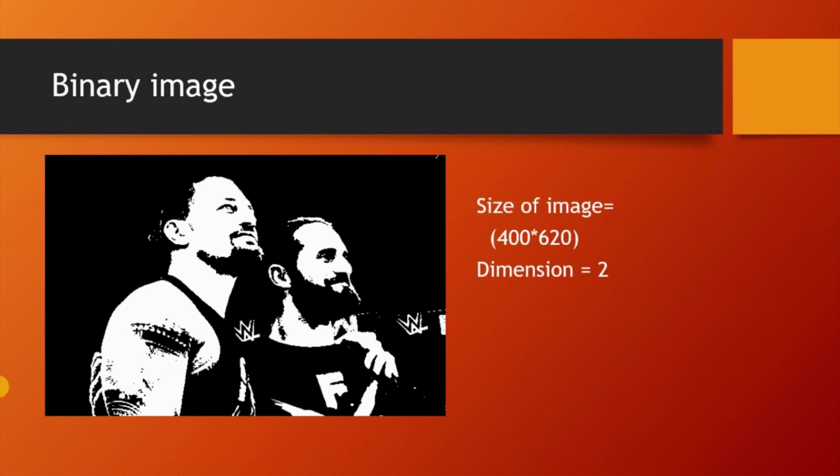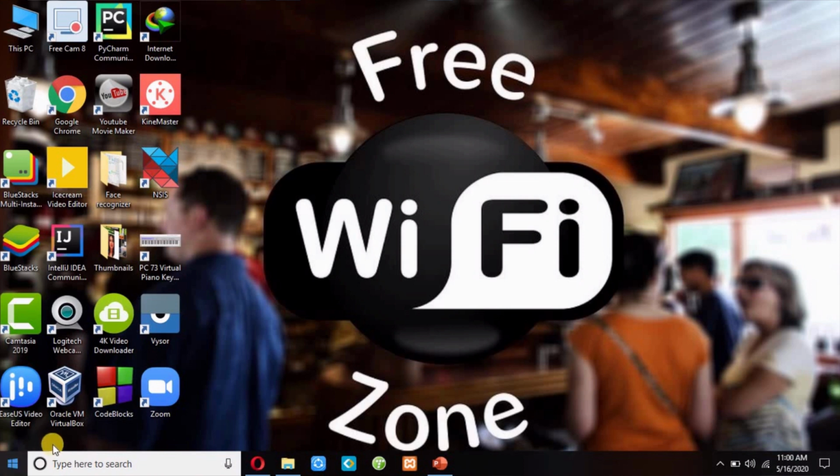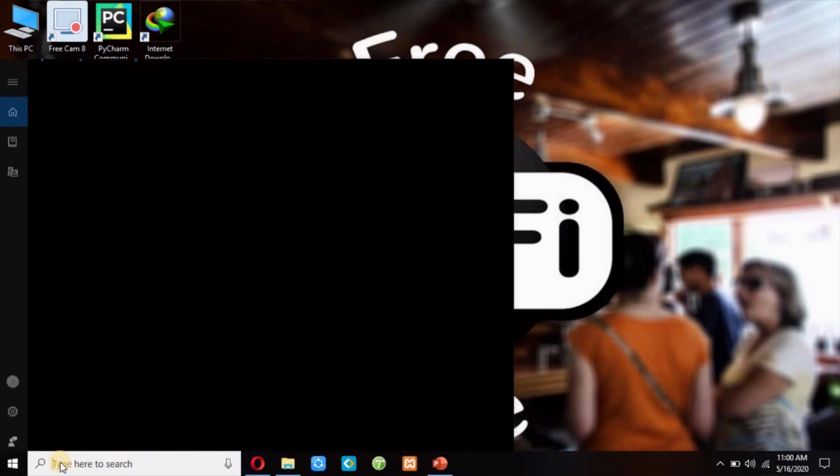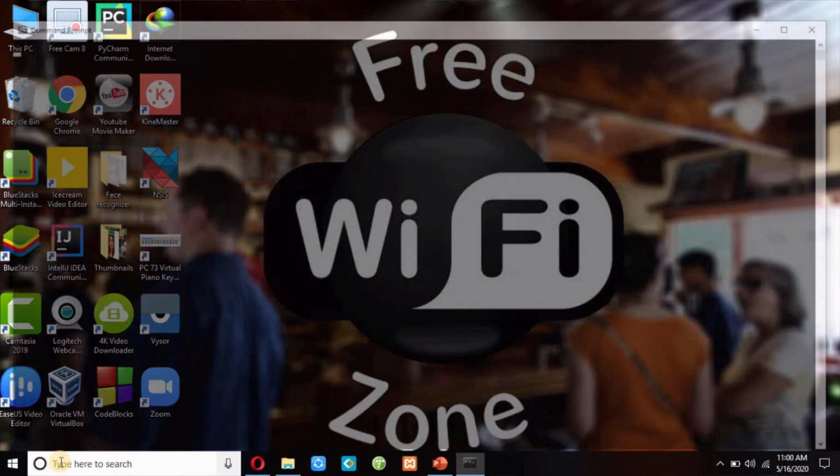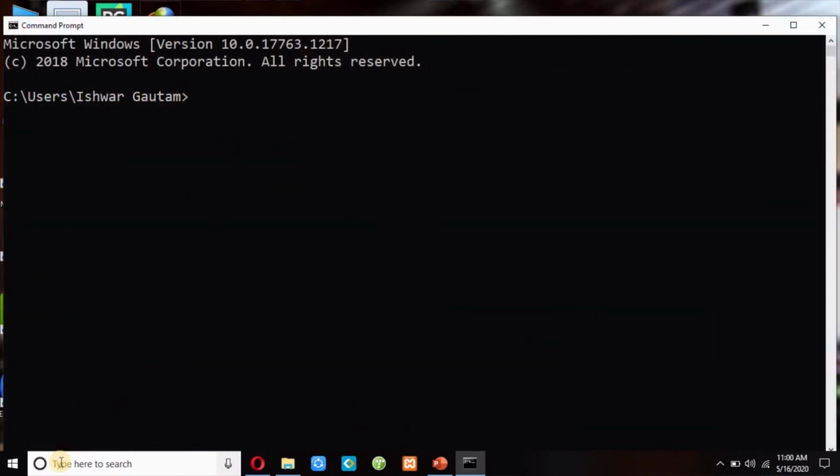Now guys, I will do some code. So I open Jupyter Notebook. You can use any terminal you like. And you have to install one package called opencv-python first. So I will go to command prompt and then I will run pip install opencv-python and then press enter.